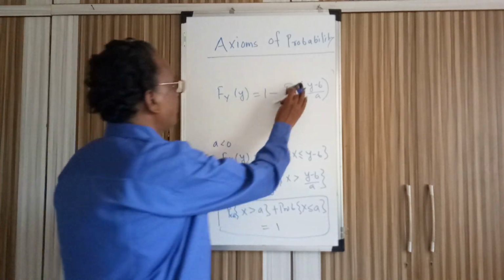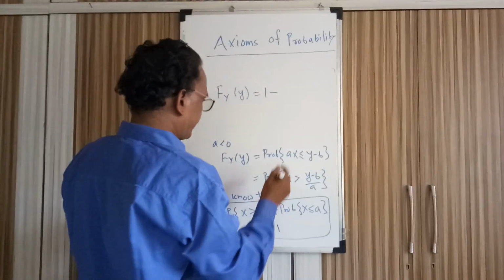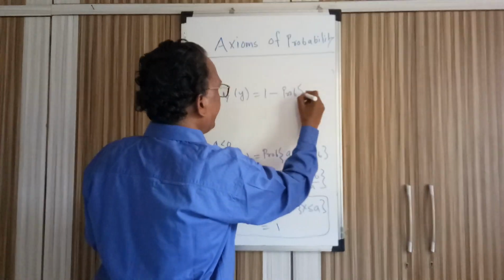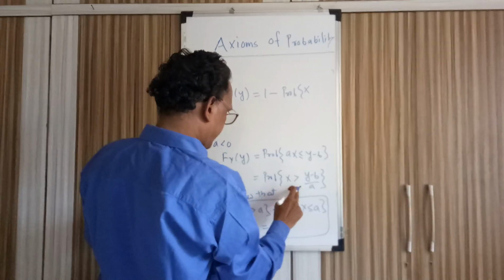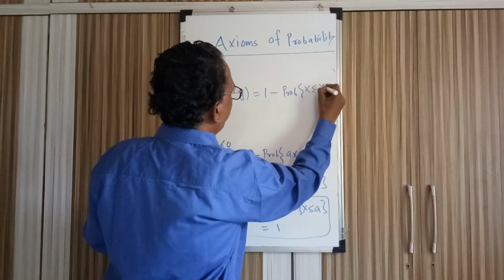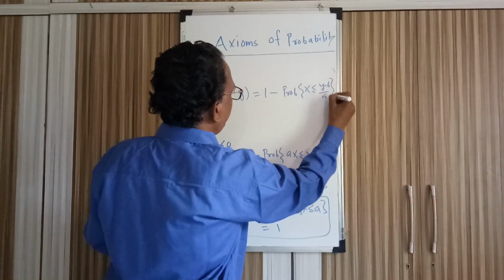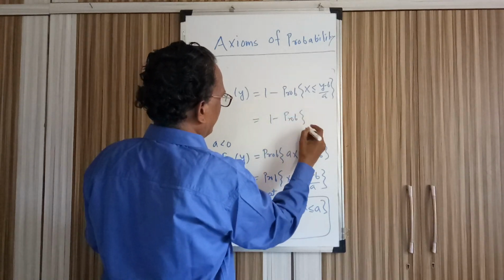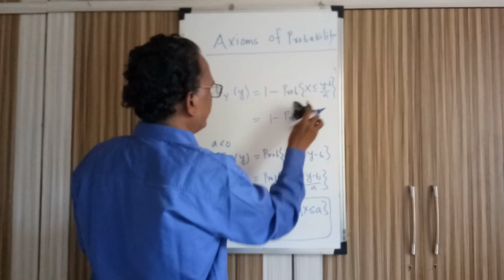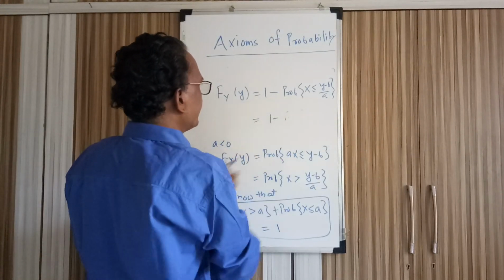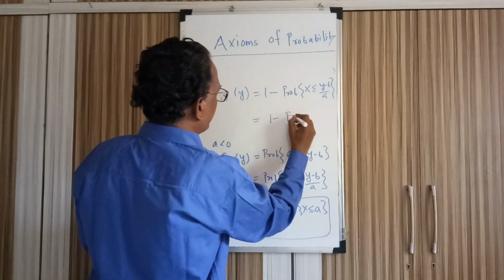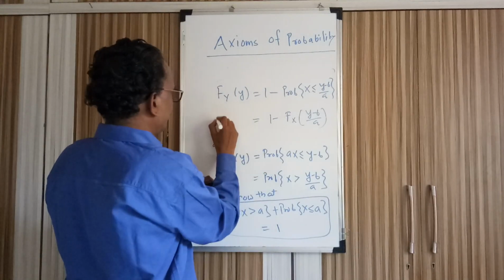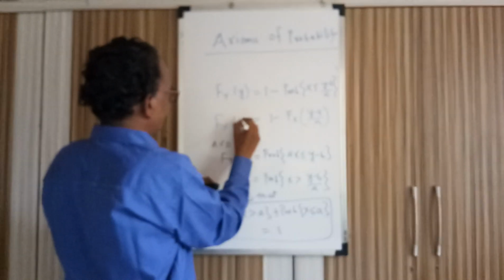I dropped one step but that step is important. So directly write down the definition, nothing is to be changed. So F_X of (y minus b) by a is equal to F_Y(y).